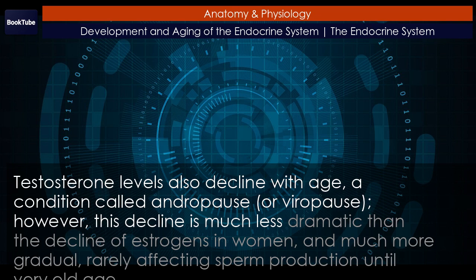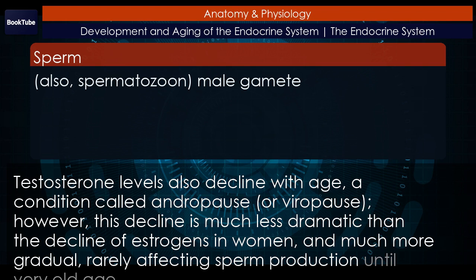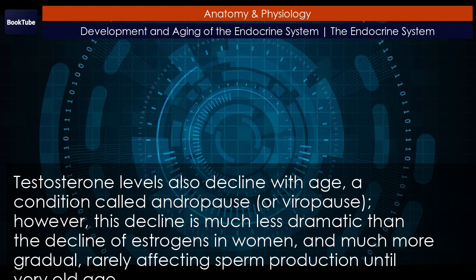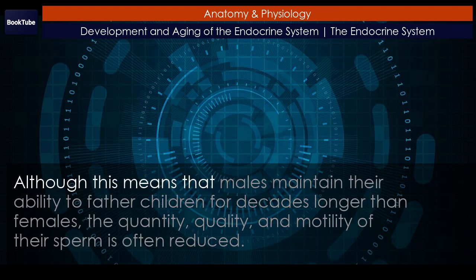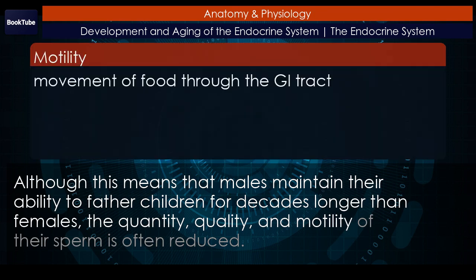Testosterone levels also decline with age, a condition called andropause, or viropause. However, this decline is much less dramatic than the decline of estrogens in women, and much more gradual, rarely affecting sperm production until very old age. Although this means that males maintain their ability to father children for decades longer than females, the quantity, quality, and motility of their sperm is often reduced.